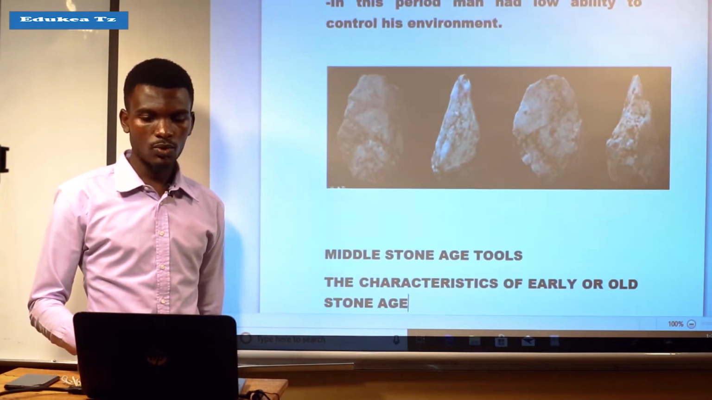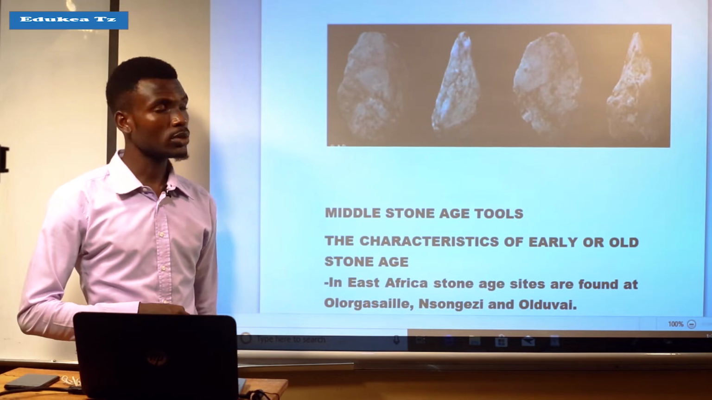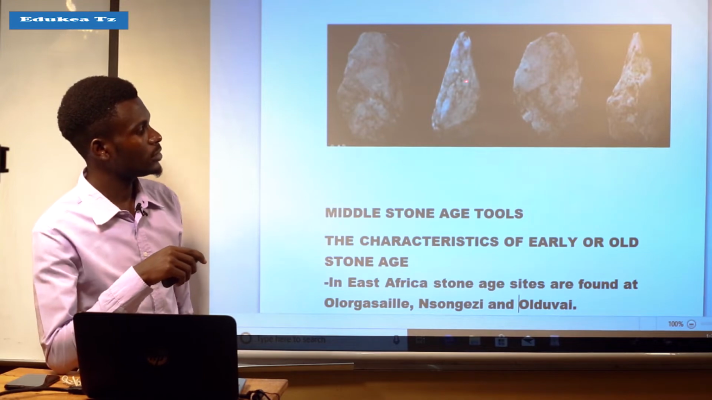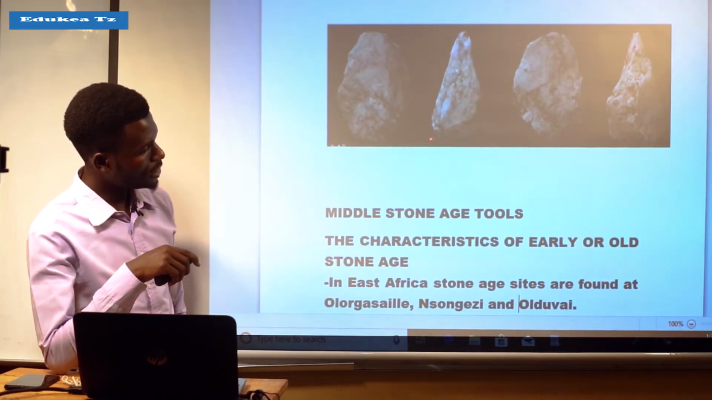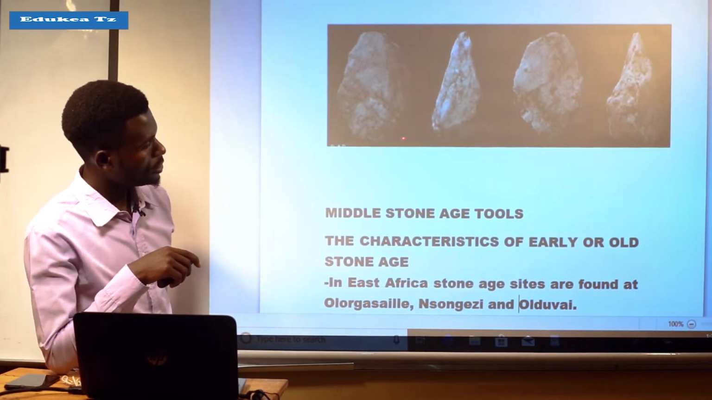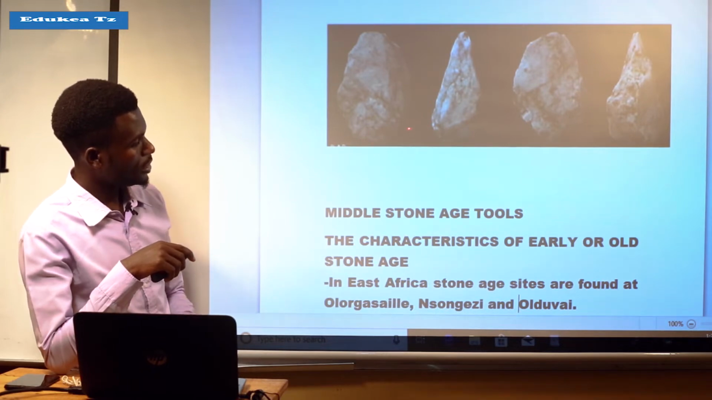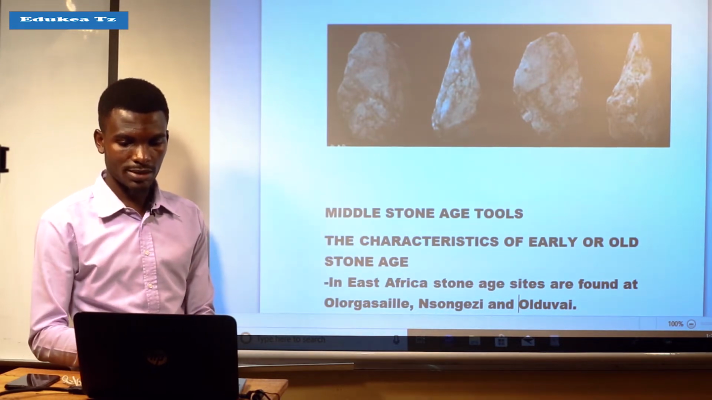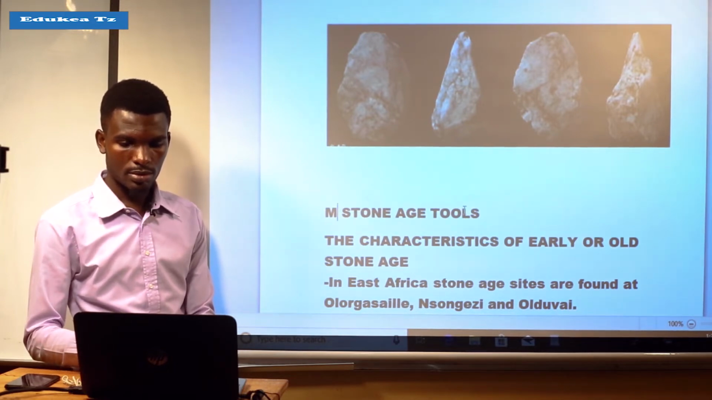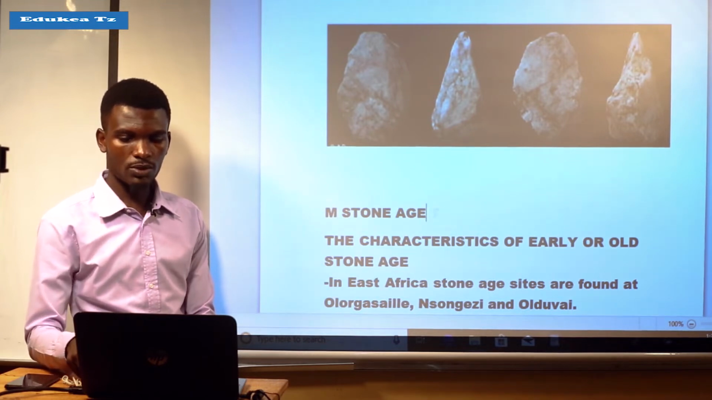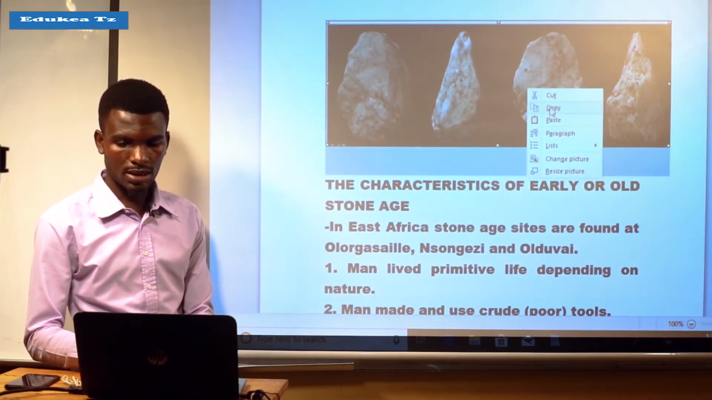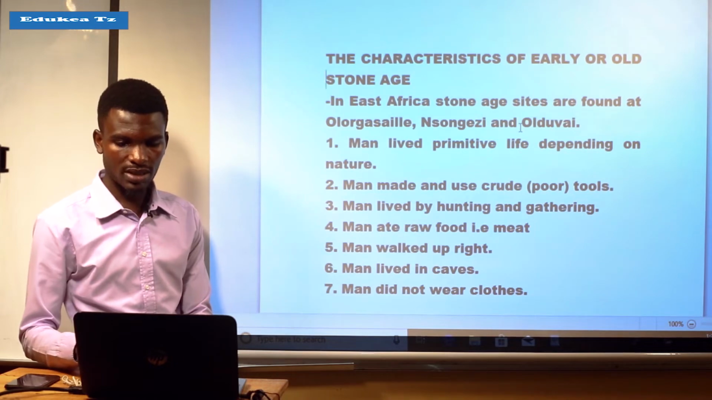On the picture, or on the diagram, we see the tools which were made during the... sorry, this is not Middle Stone Age, this is early. These are tools for Middle Stone Age.